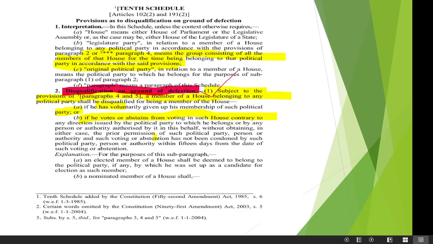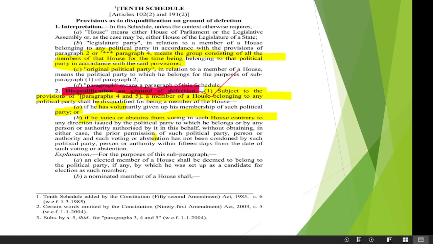So the first thing we have to remember is where anti-defection law is enshrined. It is under the 10th Schedule of the Indian Constitution. And what are the articles? Article 102 subclause 2 and 191 subclause 2. The important one is 102 subclause 2. Generally in exams, if they ask which article and do not give the subclauses, you can select 102 only.